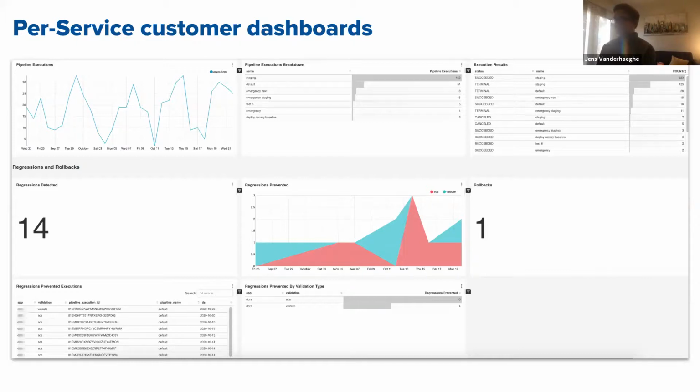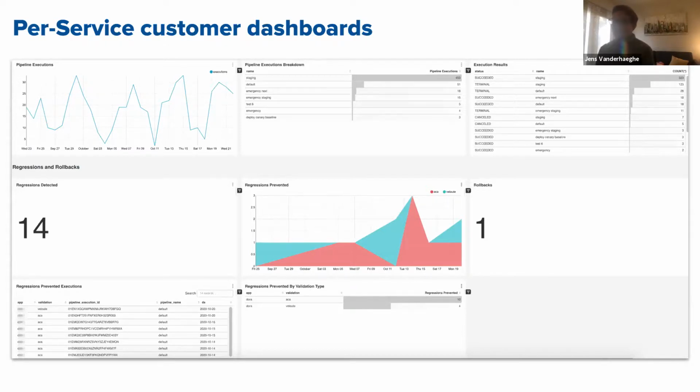So for example, you're looking at a dashboard for one of our internal services, and you can see that in the last month, Spinnaker detected 14 regressions, which stages got those regressions, when most pipelines are executed, and what your deploy velocity is.